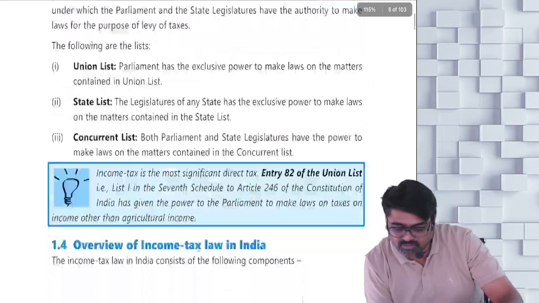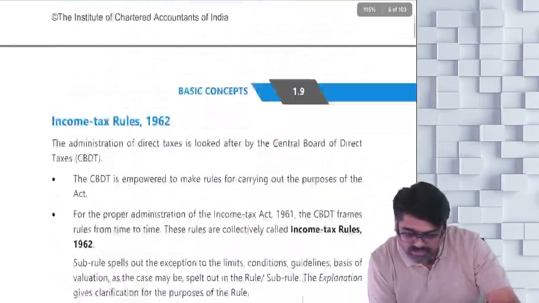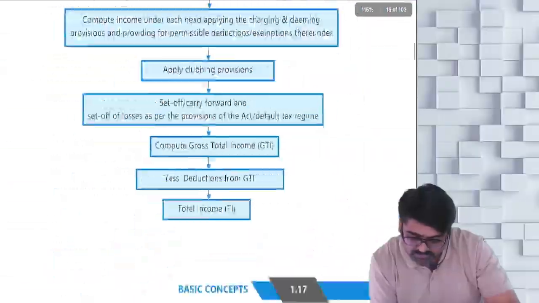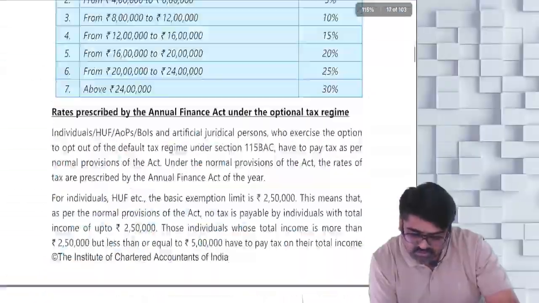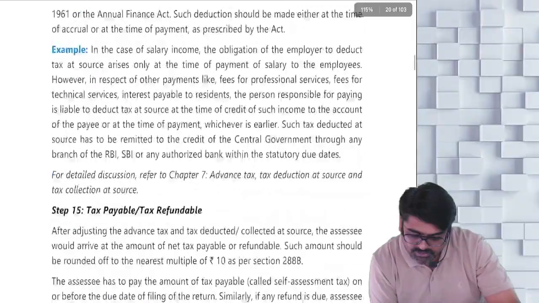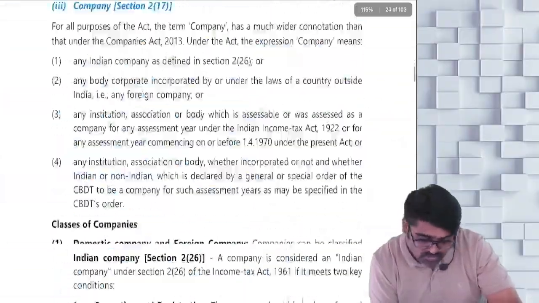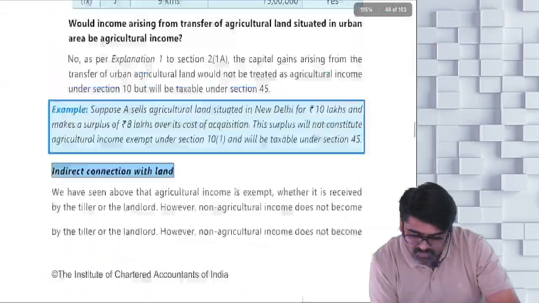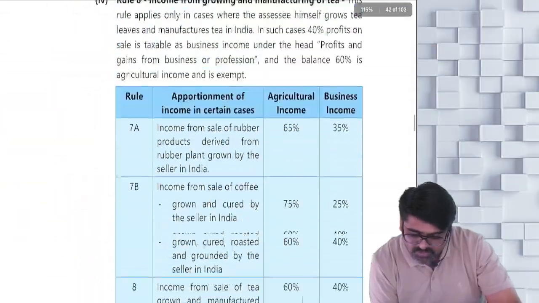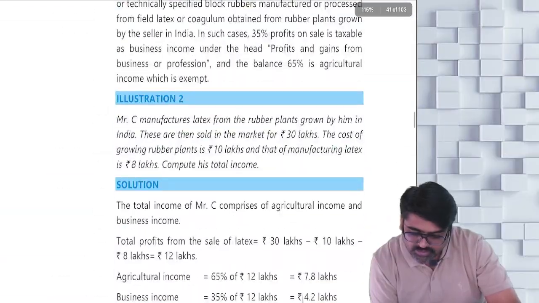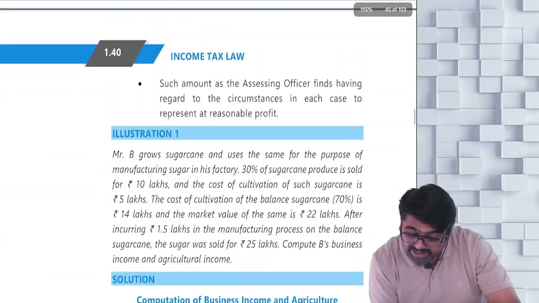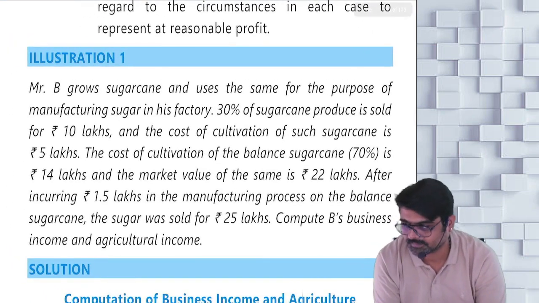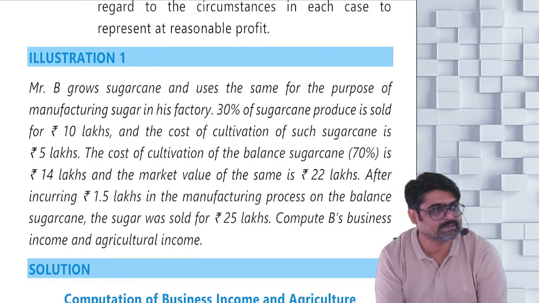In the basic concepts chapter, if you come to illustration number 1, page 1.40. You have illustration number 1. Very difficult illustration, sir. Start.